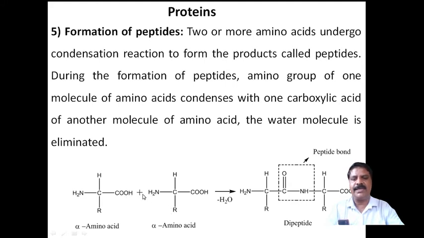It is the general one. When there is an interaction between the carboxylic group and the amino group, a water molecule is liberated and it forms a bond, and this is called a dipeptide. A dipeptide contains two amino acids but one peptide bond. Dipeptide means two amino acids combined to form a single bond in a single molecule. And the bond is nothing but the peptide bond, that is CO double bond NH. This is the amide bond, and due to the presence of amino acids, it is called a peptide bond.